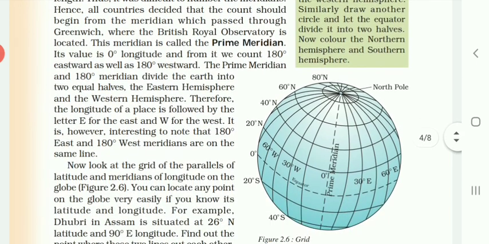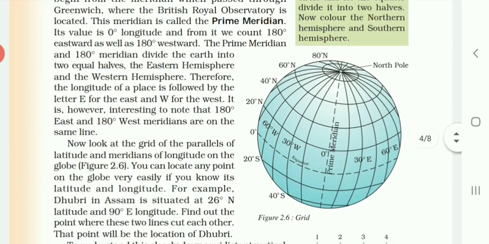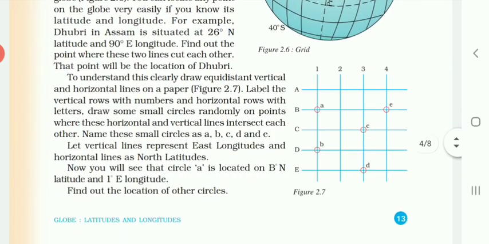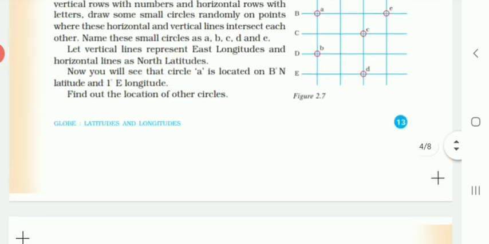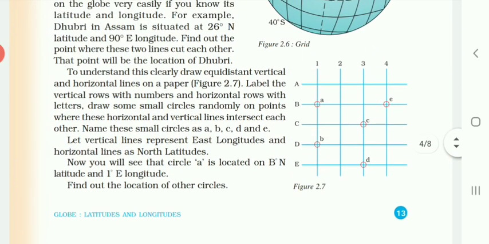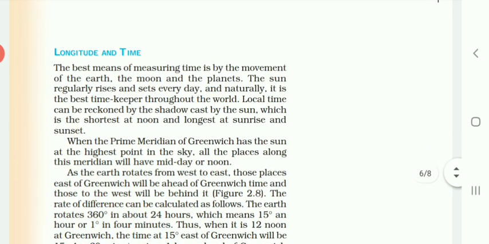the grid of the parallels of latitude and meridians of longitude. With the help of this grid, we have tried to understand how we can locate places on the globe of the earth with the help of the grid of parallels of latitude and longitude. For example, A, B, C, D, E, these are all the things we have seen.